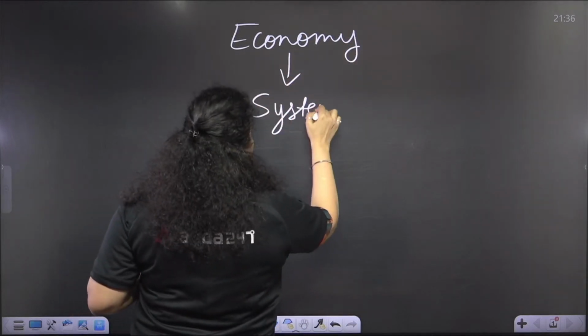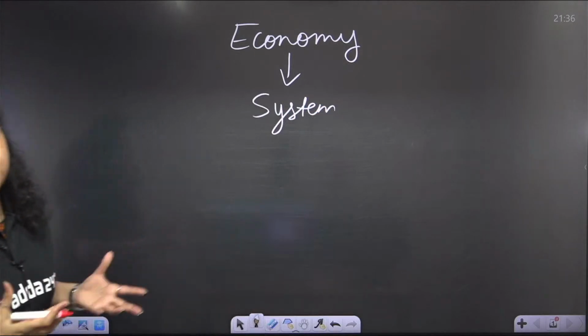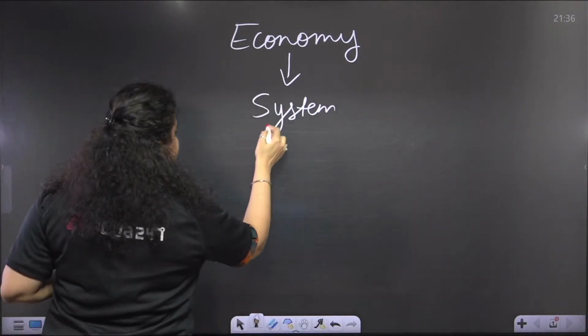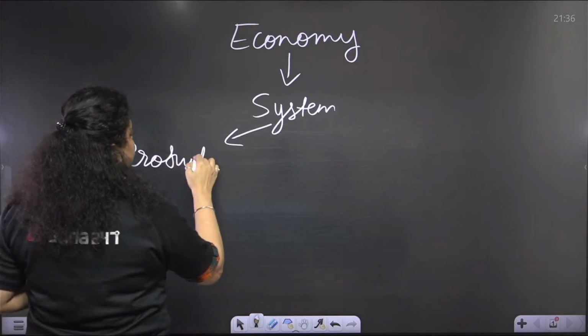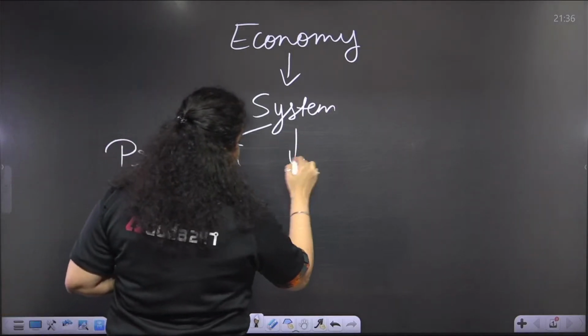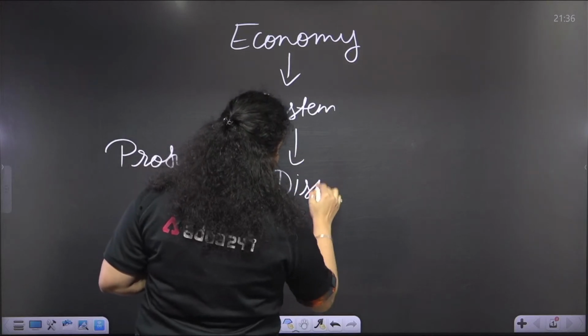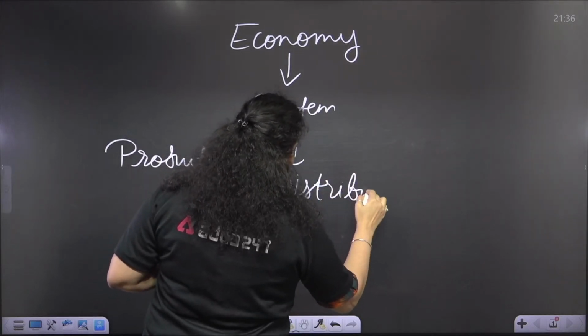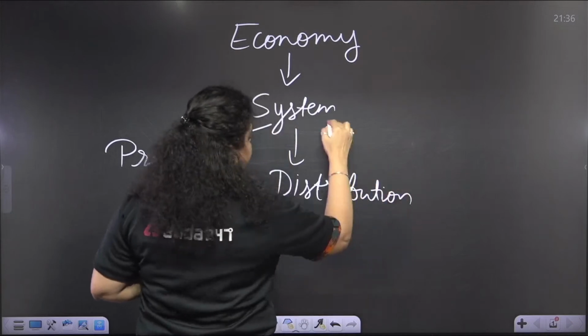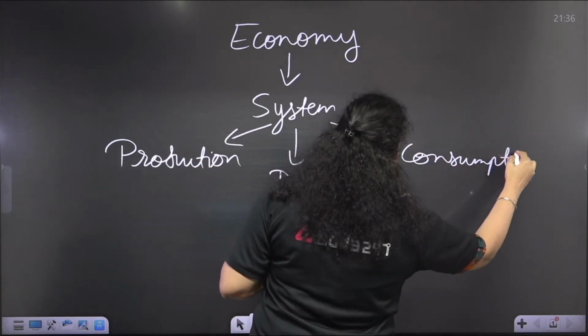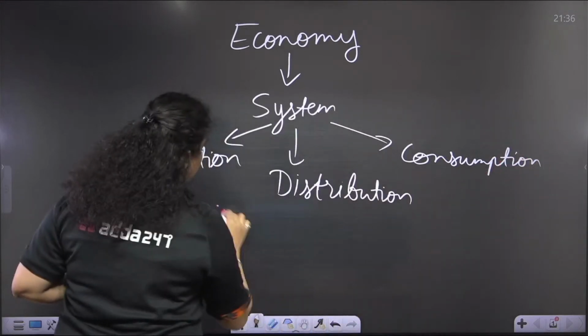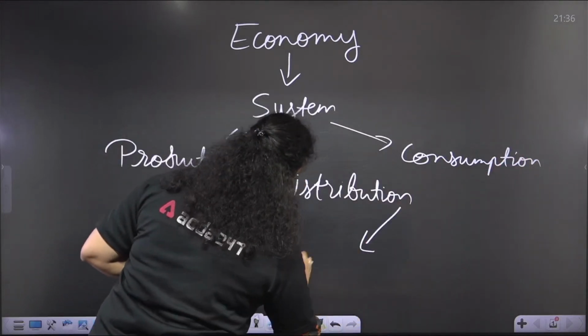And when you talk about a system, what happens under this particular system? The system covers the production, distribution and consumption of goods and services.